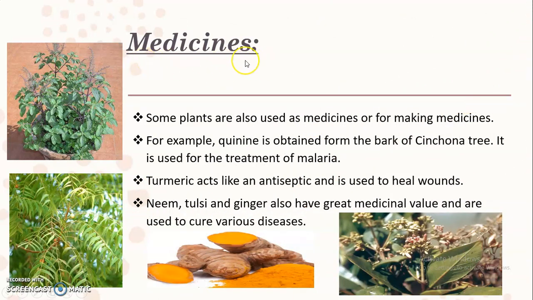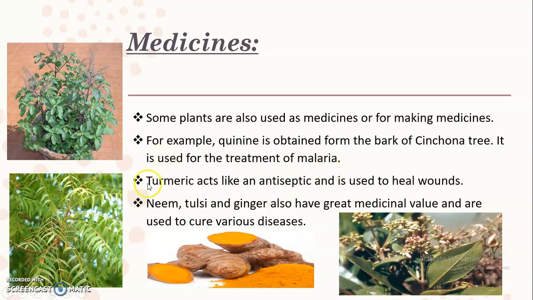The other product is medicines. Some of the plants are used to make medicines, or they are directly used as medicine. For example, quinine is obtained from the bark of the cinchona tree. You can see over here, this is the cinchona tree from which quinine is obtained, and quinine is used in the treatment of malaria.